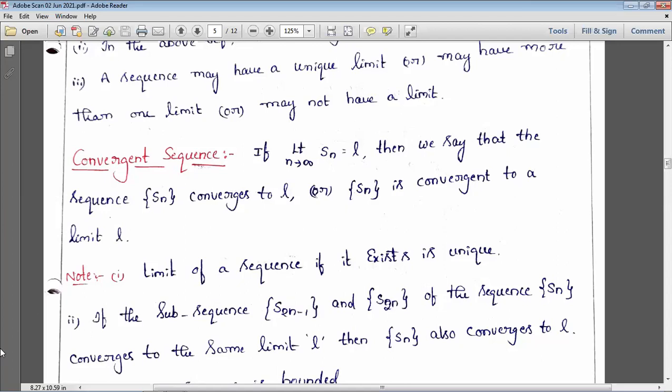Or more than one limit may also exist, right? But for a convergent sequence, the limit, if it exists, should be a unique one. It means a finite one, and that should be unique. That is the only difference between the limit of a sequence and a convergent sequence. So when we say that a sequence is convergent, first you need to find limit n tends to infinity, Sn is equal to L. The limit should exist, and that limit should be finite and unique.